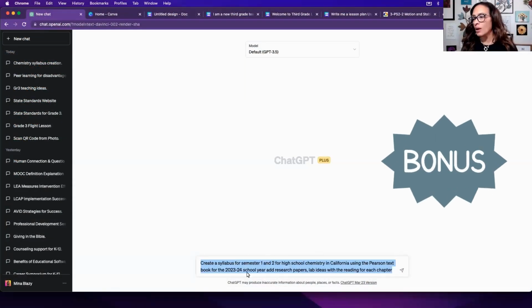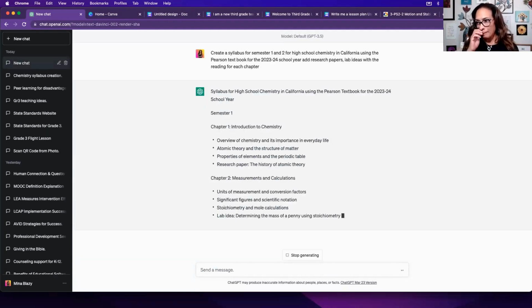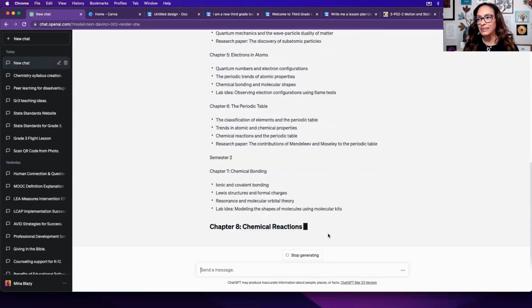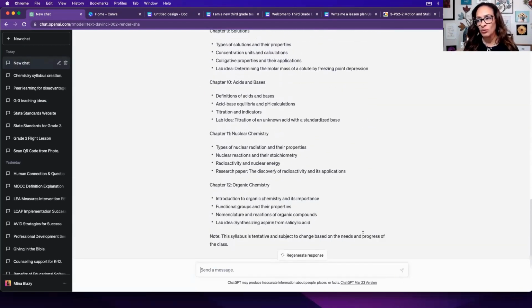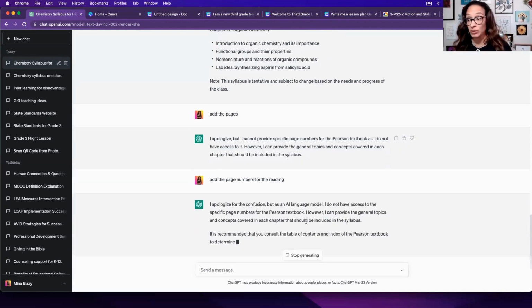Here's the next tip. We're going to ask ChatGPT to create a syllabus for us for chemistry using the Pearson chemistry book for high school. I also asked it to add research papers and lab ideas with the reading for each chapter. Let's see what happens. Now, it didn't give me the reading pages, so I probably would say add the reading pages, but we're going to see if Canva will do that. So it's rewriting it. Add the page numbers for the reading. I probably should have been more specific.